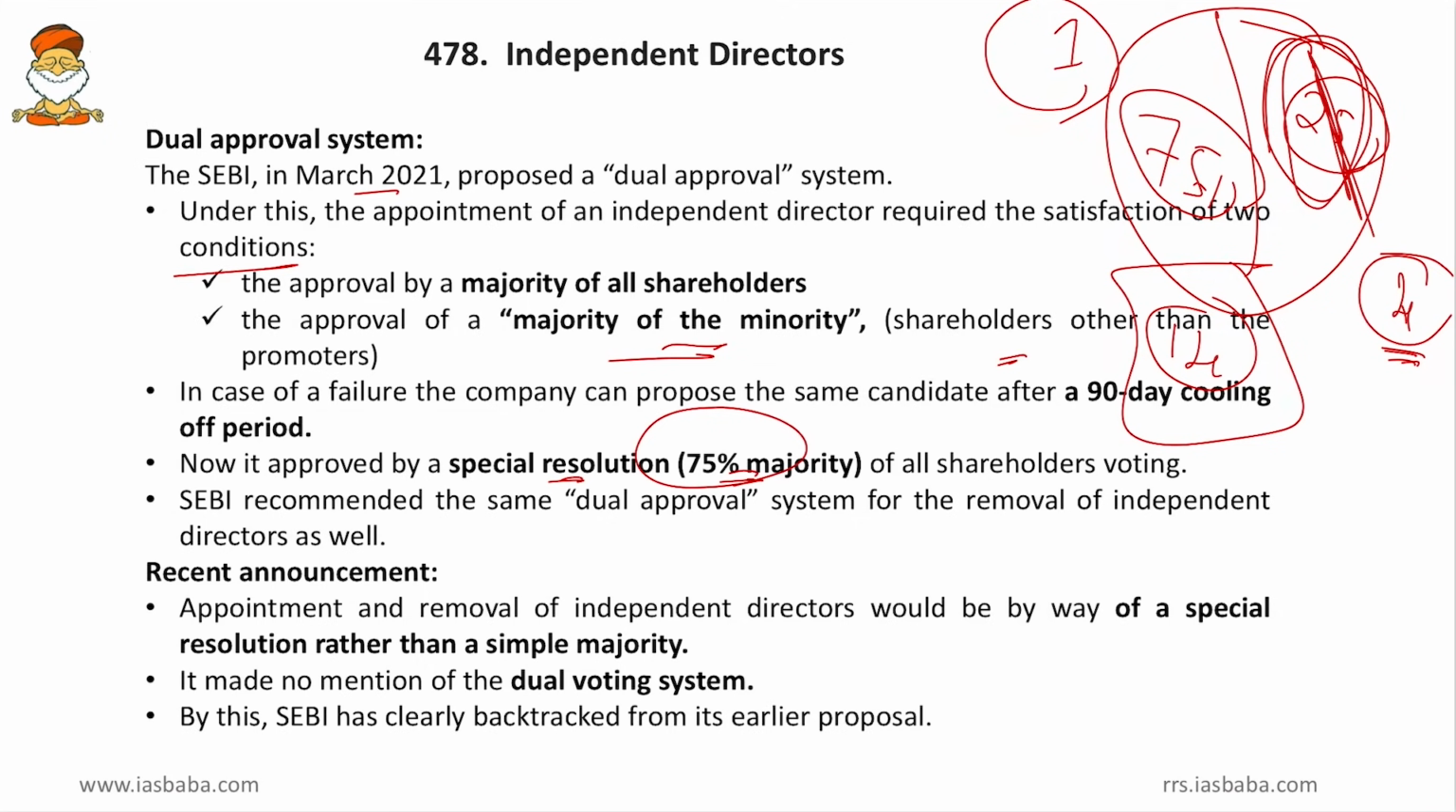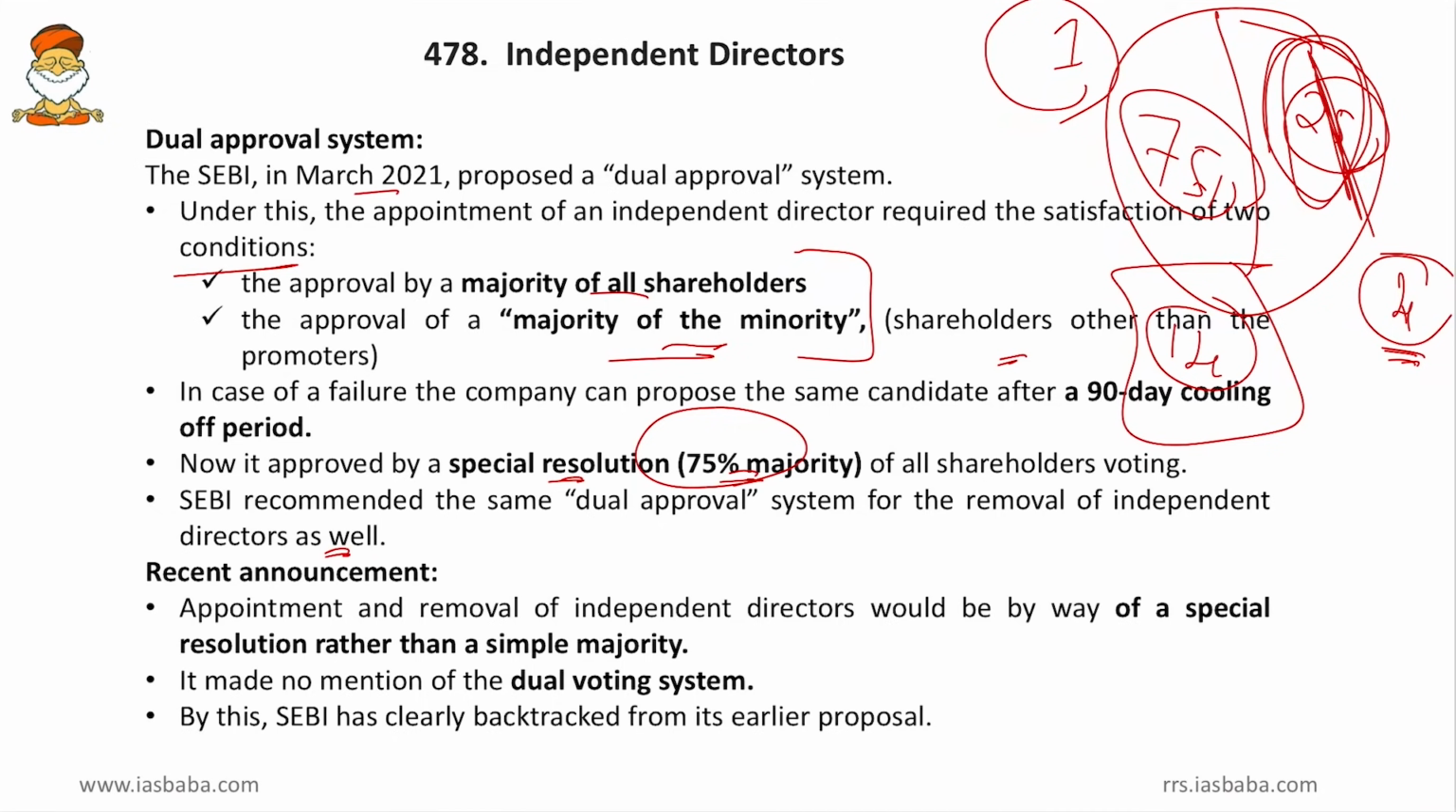Then, SEBI recommended the same dual approval system for removal of independent directors as well. That is, even for the removal of the independent directors, majority of all shareholders and the majority of the minority shareholders. So, these two conditions have to be met for both appointment and removal of independent directors. However, voices were raised against these rules, and now SEBI has taken back this dual system.